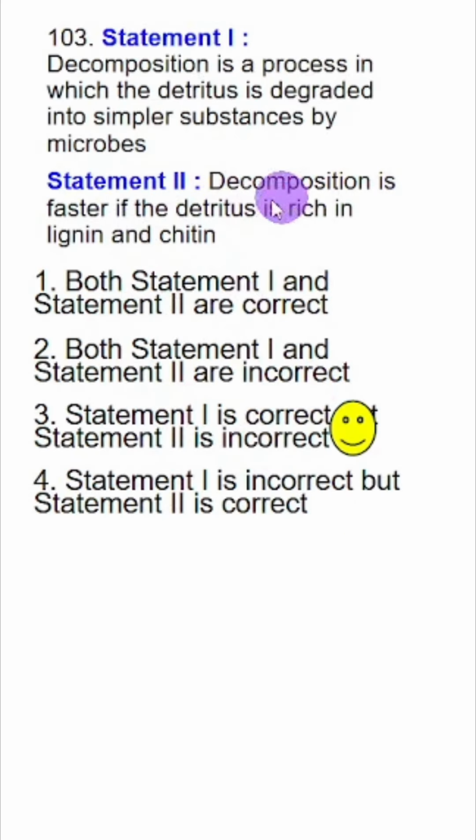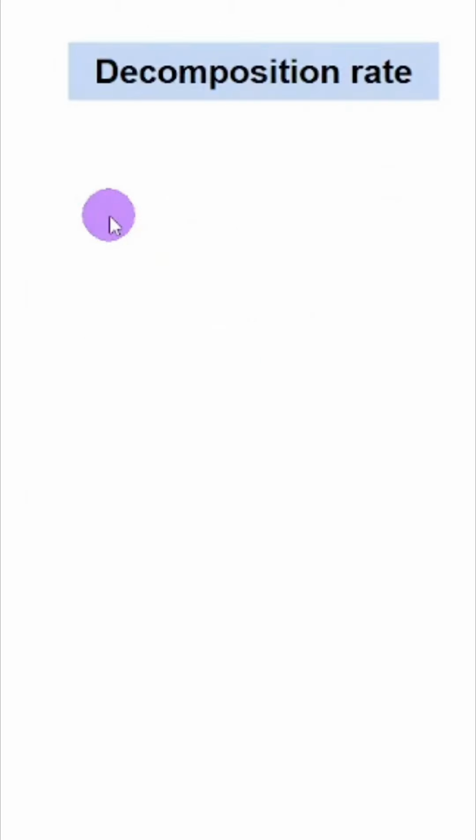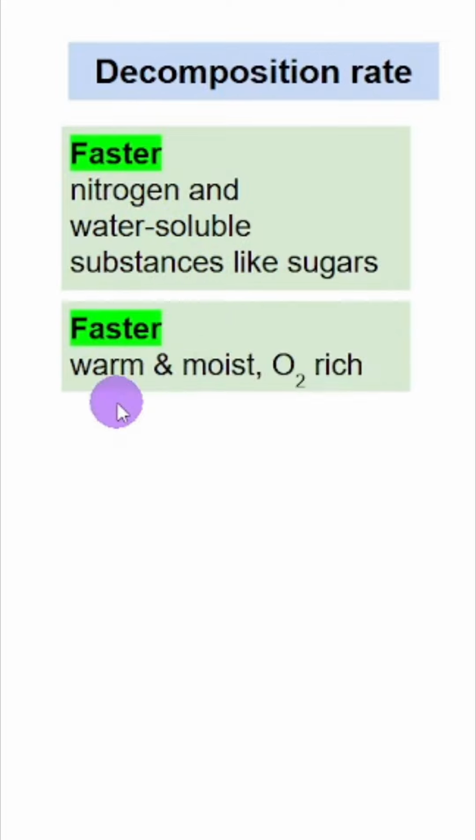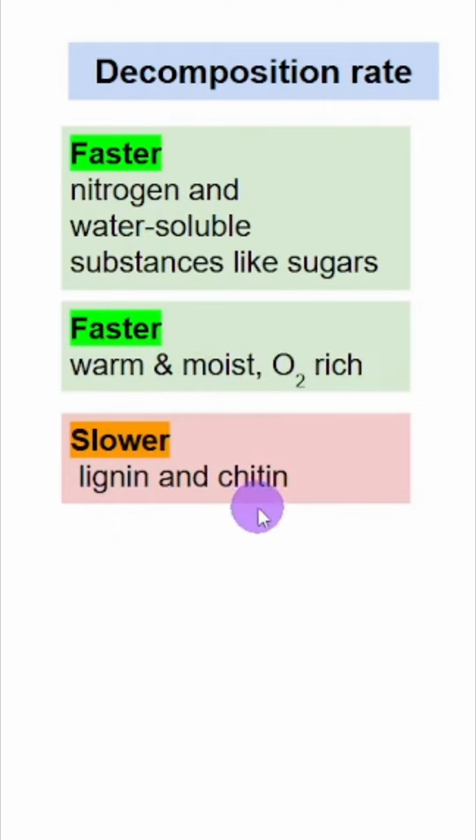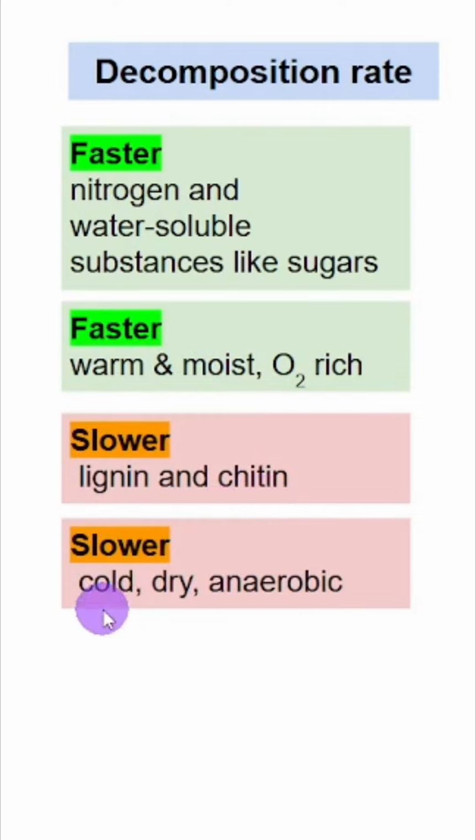In this question, the decomposition rate was asked. What makes the decomposition rate faster? So decomposition rate becomes faster if the detritus is rich in nitrogen and water soluble substances like sugars. It also becomes faster if the conditions are warm, moist and oxygen rich. And what slows down? The lignin and chitin presence in detritus slows it down. And also cold and dry conditions and anaerobic conditions slow down the decomposition rate.